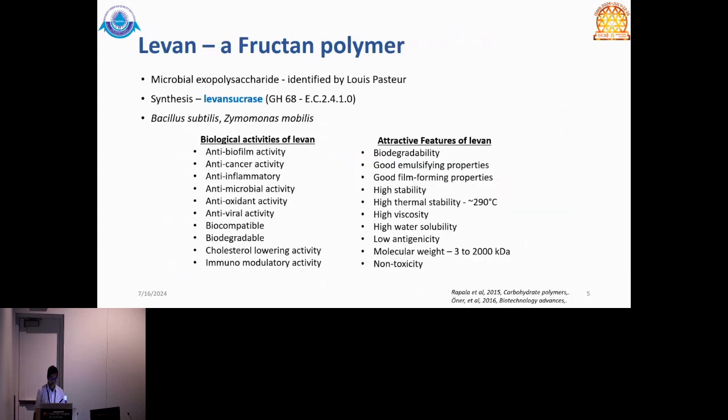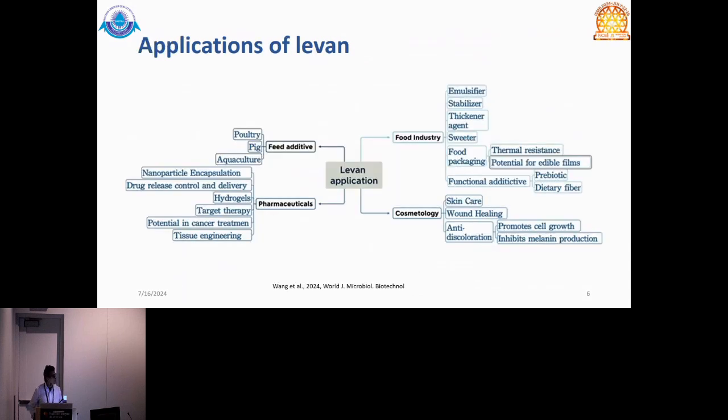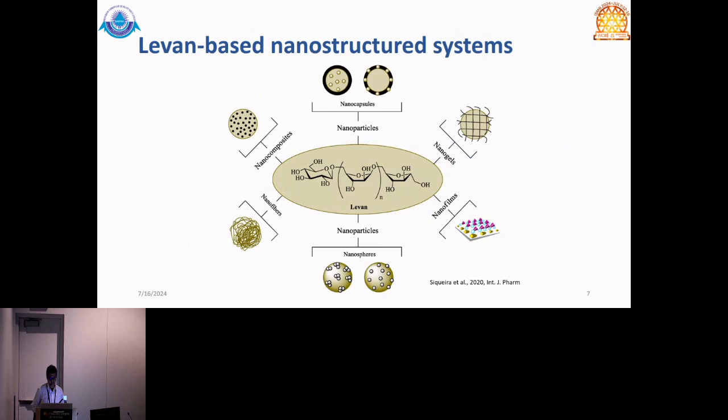Specifically, levan is a microbial exopolysaccharide which is synthesized by the levansucrase enzyme. It's produced not just by Bacillus subtilis but also by Zymomonas. There are a lot of activities of levan. There are different features that make it very attractive for industrial purposes. There are different types of applications: feed, pharmaceuticals, food, cosmetology, and many more. And more recently it has been used in nanostructures for coating nanocomposites and so on.